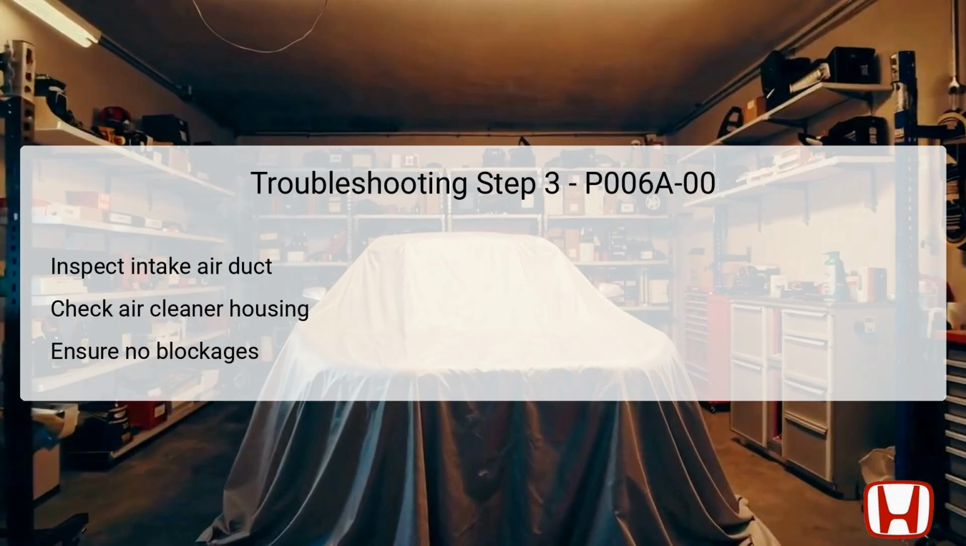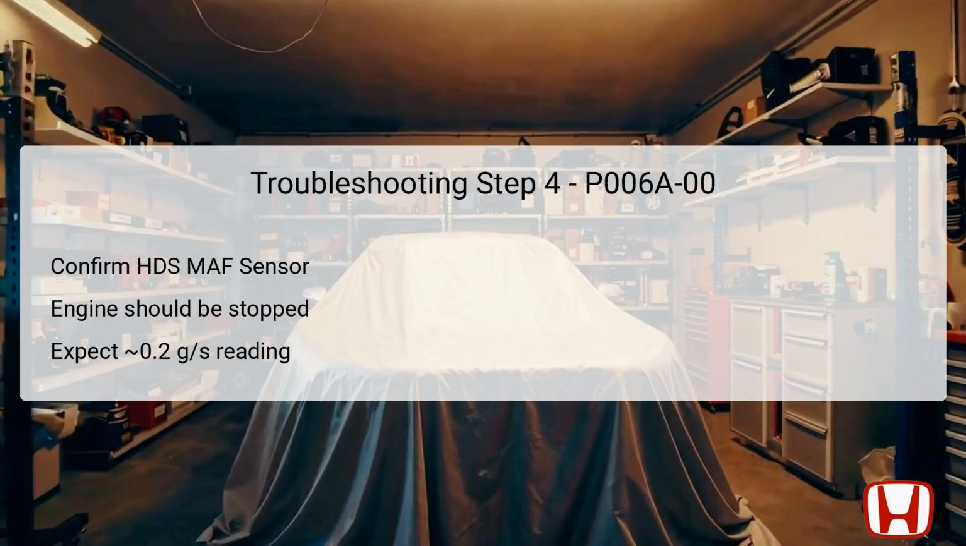Ensuring that there are no blockages or damages in any parts of the intake air system is critical for the effective functioning of the engine and accurate sensor readings. The fourth step involves conducting a functional inspection of the MAF sensor using the Honda Diagnostic System, HDS, while the engine is off. During this process, it's important to confirm the sensor readings. Under normal conditions, the MAF sensor reading should be approximately 0.2 grams per second, g/s.